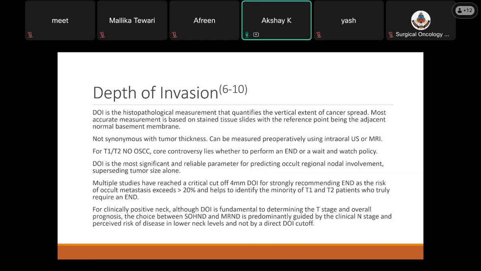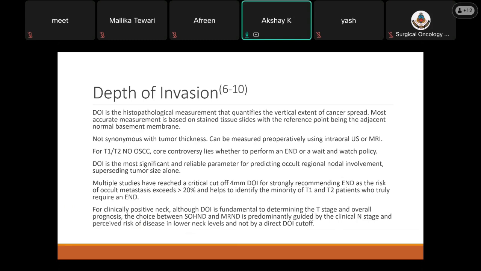Depth of invasion is a histopathological measurement that quantifies the vertical extent of cancer spread. It is based on stained tissue. Histopathological examination is the gold standard for diagnosing it. It is based on a stained tissue slice with the reference point being the adjacent normal basement membrane.